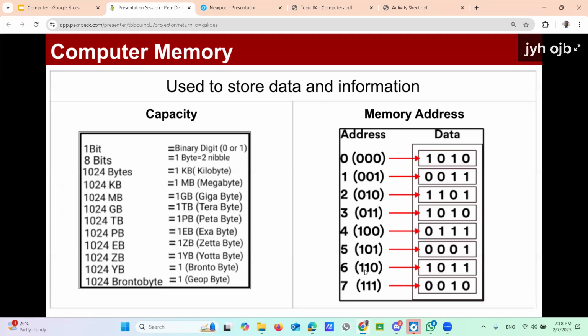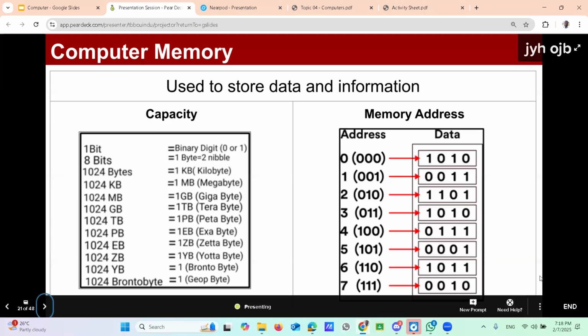They are two separate things. When represented in the same number system, memory addresses are represented in binary numbers, and data is also represented in binary numbers. Don't mix those up. You have to state the memory addresses and data separately.